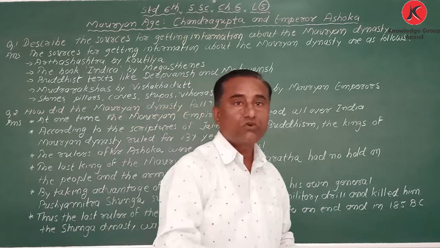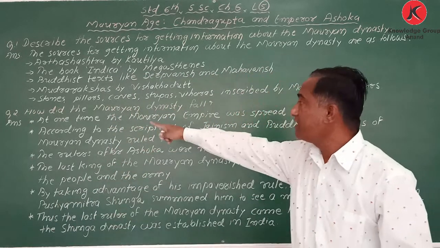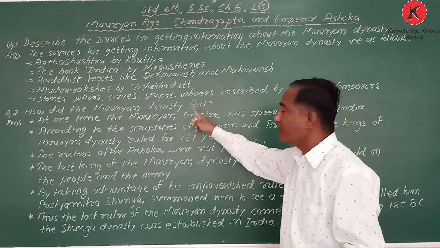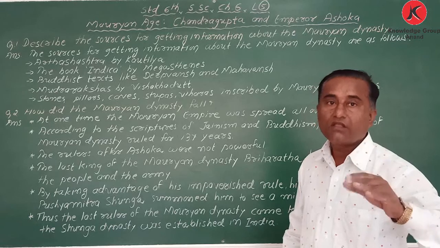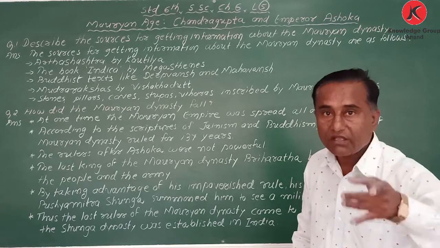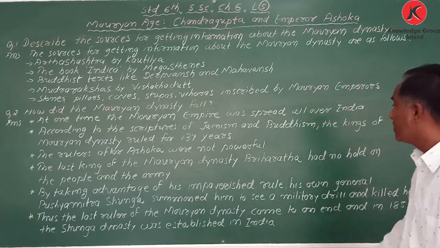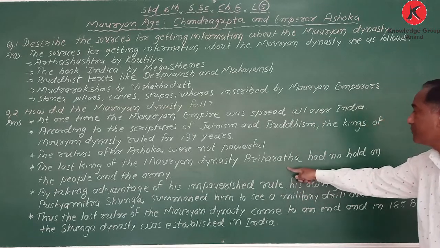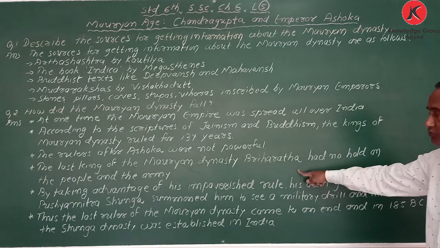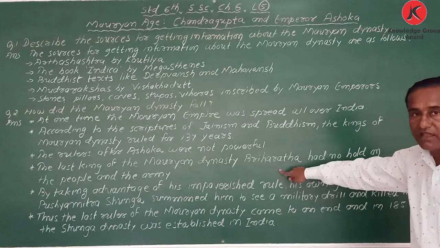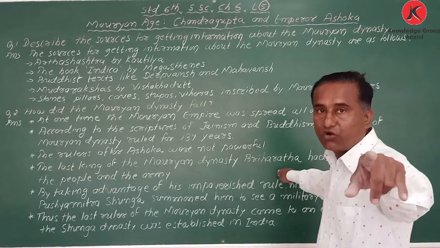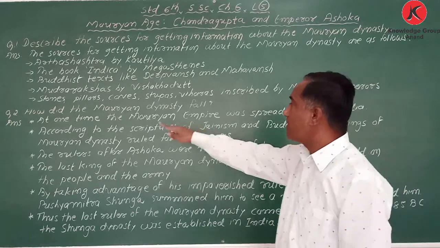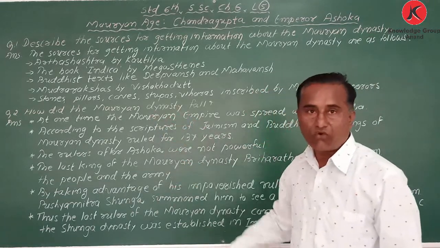The Mauryan dynasty started with Chandragupta Maurya and ended with the last king Brihadratha. Brihadratha was the last king, and the founder was Chandragupta Maurya. Got it?